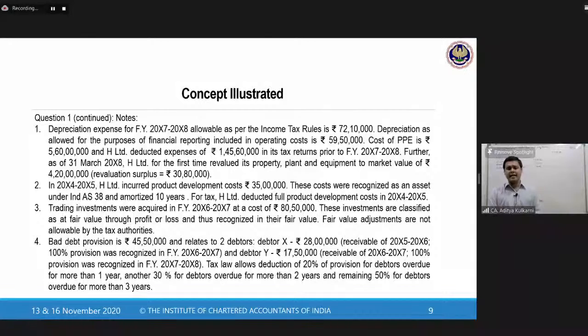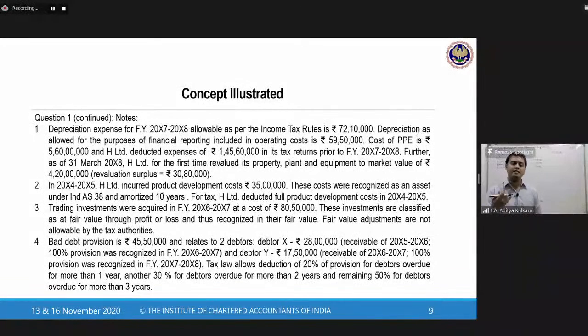Next, the bad debt provision is 45 lakhs 50,000, and it relates to two debtors. Debtor X, 28 lakhs, receivable of X5, X6, that means 2 years ago. 100% provision was recognized in X6, X7.